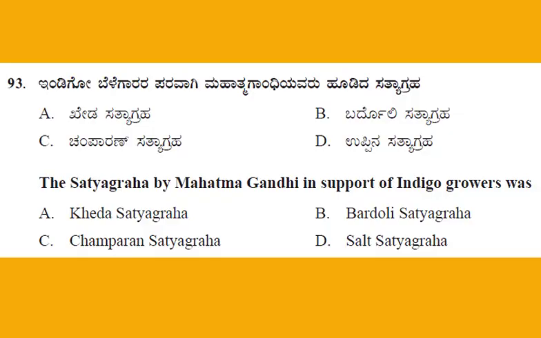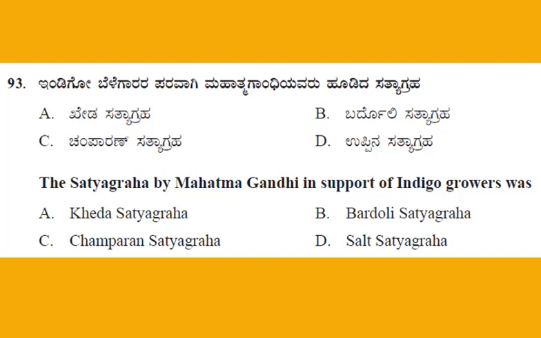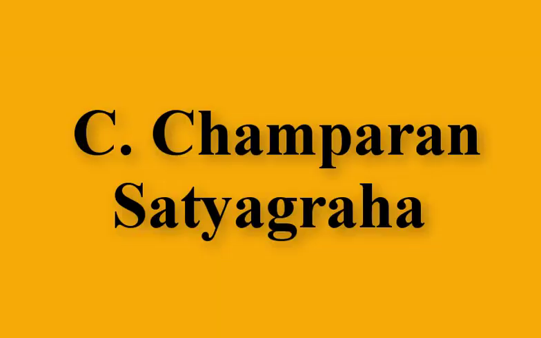And the next, question number 93. The Satyagraha by Mahatma Gandhi in support of indigo growers was. This is the question from history unit number 8, era of Gandhi and national movement. And the four options. Option A, Kheda Satyagraha. Option B, Bardoli Satyagraha. Option C, Champaran Satyagraha. Option D, Salt Satyagraha. And the right answer for this question, option C, Champaran Satyagraha.